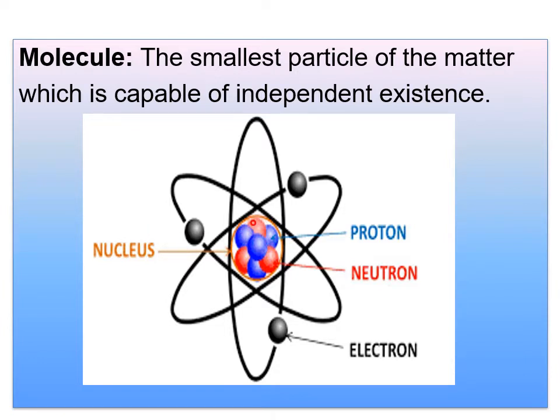If you see here, this is the structure of an atom. Inside you get the nucleus. The nucleus consists of protons and neutrons, and the electrons will be in the outer layer. So this is your atom structure. Keep in mind, inside the nucleus we find protons and neutrons. Outside the nucleus, in these particular orbits, we find electrons.